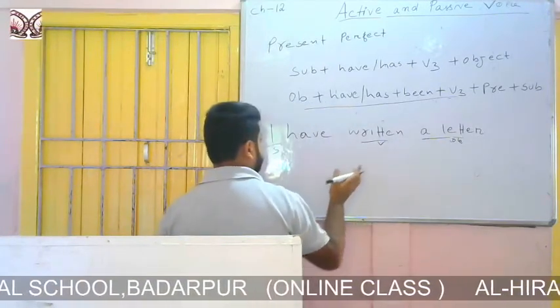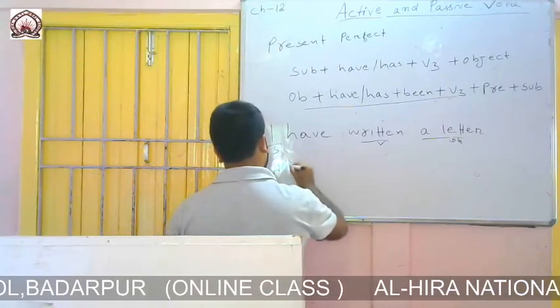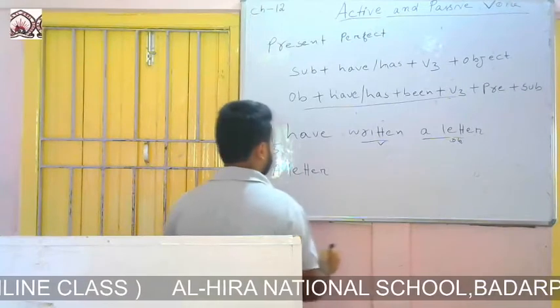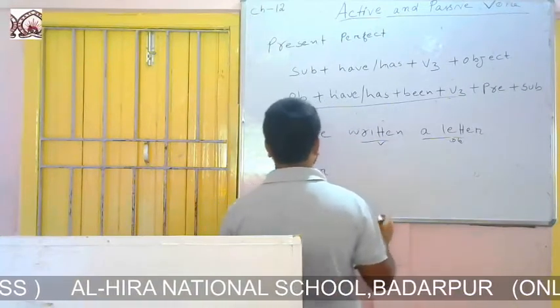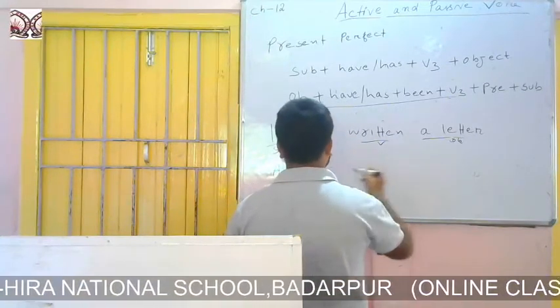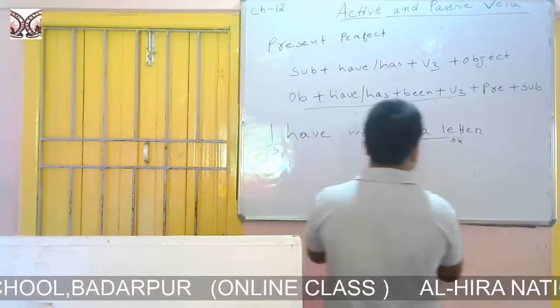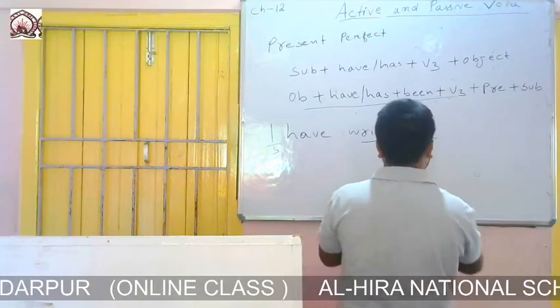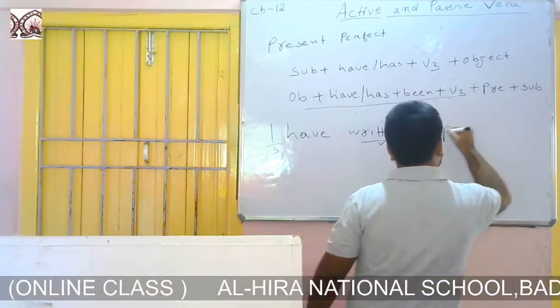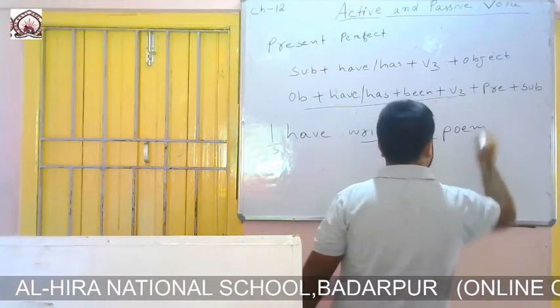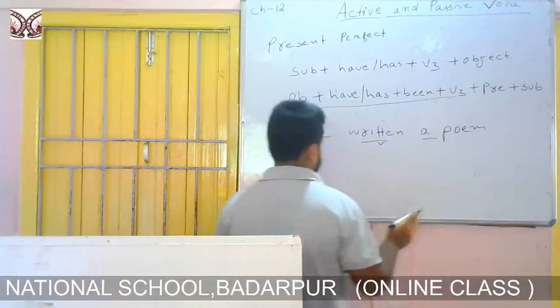So a letter. Or you can change this, you can write also a poem. No problem. So I have written a poem.